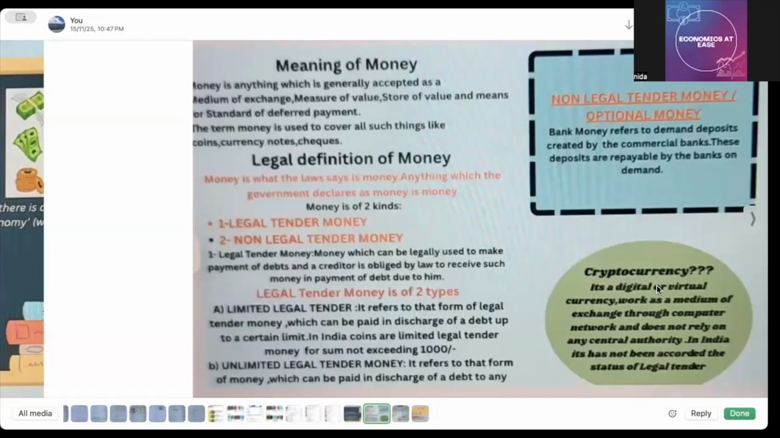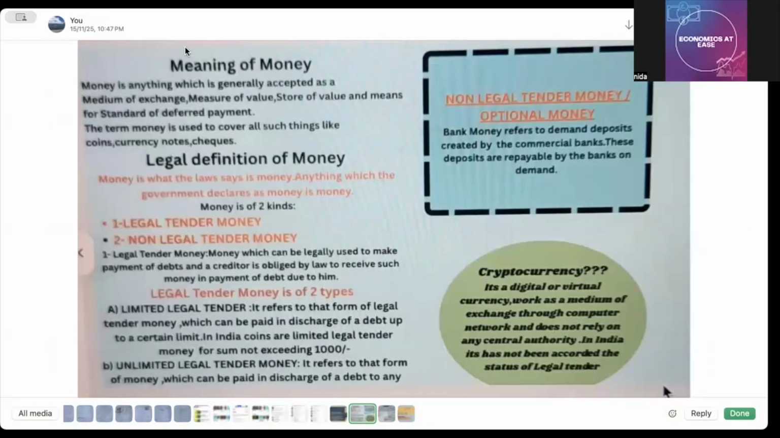Now the next slide is here. Meaning of money: meaning of money is anything which is generally accepted as a medium of exchange, measure of value, store of value, and means for standard of deferred payment. So these are the features of money also. Okay, now legal definition of money. Money is what the law says. It means the law or the government states, okay? Anything which the government declares as money is money.